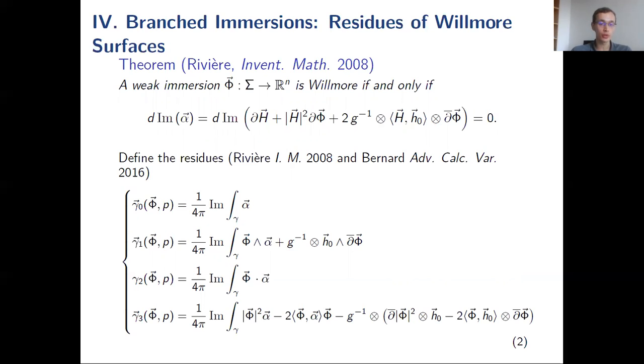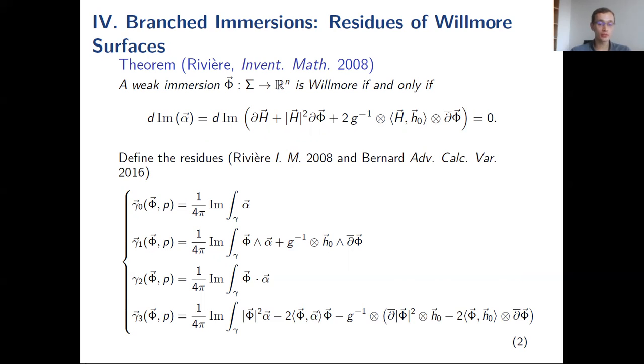The condition is that some one-form will be closed. This is the Noetherian part of alpha, and it can be rewritten as an elliptic equation of the form delta H plus some lower order terms. And we can define more residues, in fact, due to the conformal invariance. It's a phenomenon that is due to the Noether theorem, as it was shown by Bernard in 2016.